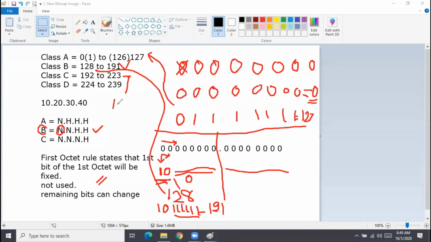So same way for class C, basically, what we have is what? It will start with 1, 1, 0, because now there are 3 octets for the network portion. So 3 bits will be fixed and will not change. The remaining bits can change. Class D will be 1, 1, 1, 0. Okay, guys? So this is how the range of all these classes A, B, C, D came up. So there is a reason behind this. It's not like somebody randomly picked these.